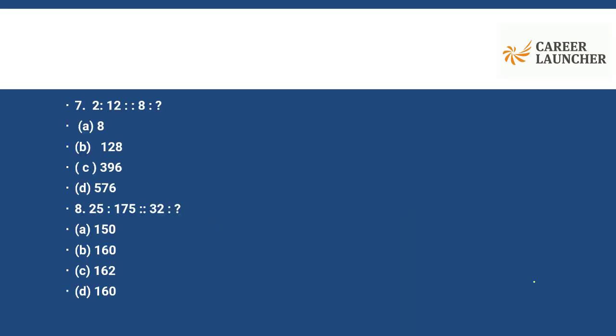So here we have another one. 2 is to 12, and 8 is to the number that I have to find. Now one simple logic could be 2 plus 10 gives me 12.